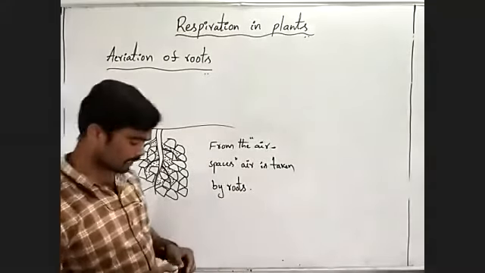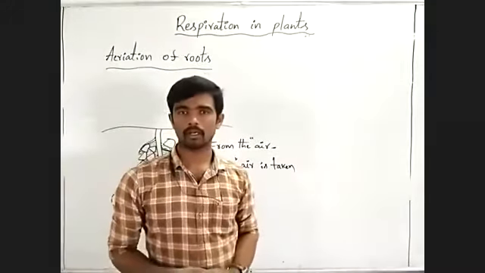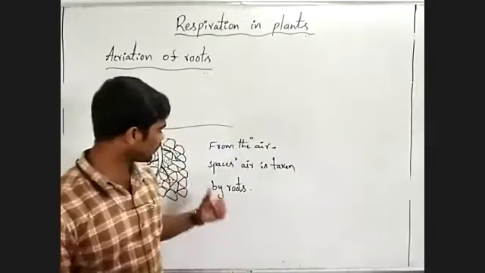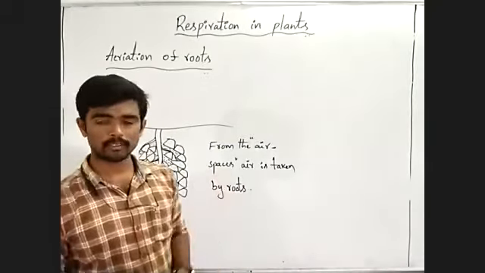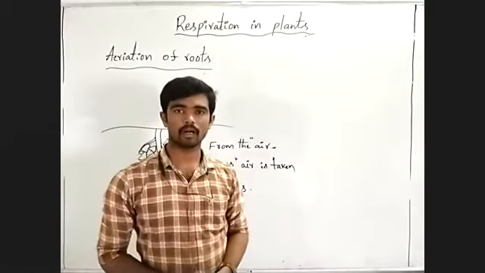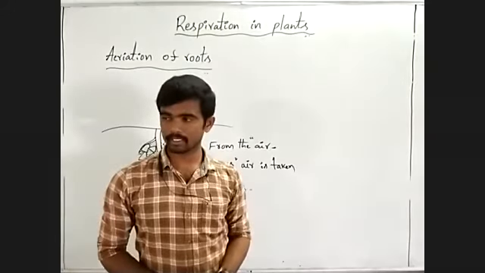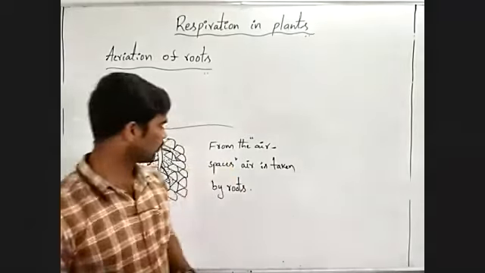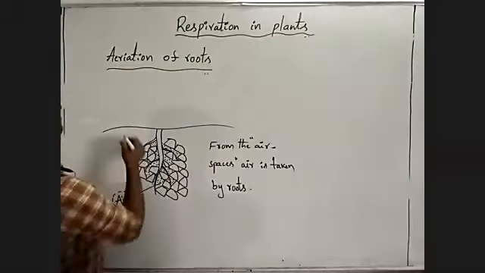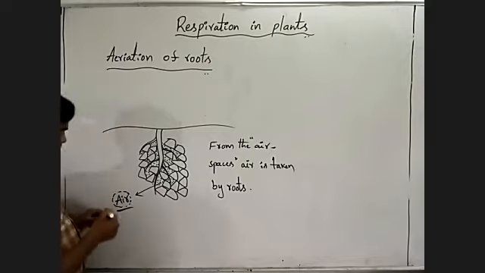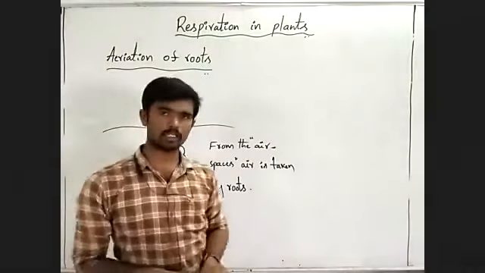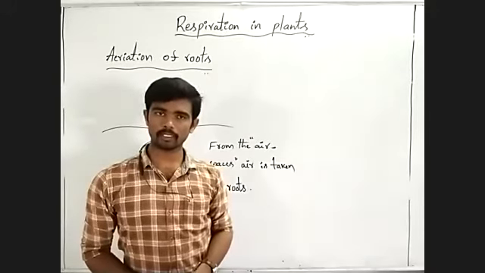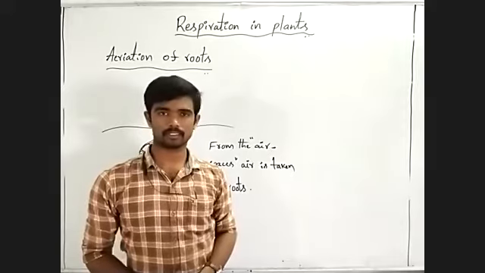But some plants grow in marshy areas or waterlogged conditions, or wet soil. Are you understanding? There, the air spaces are filled with water instead of air.